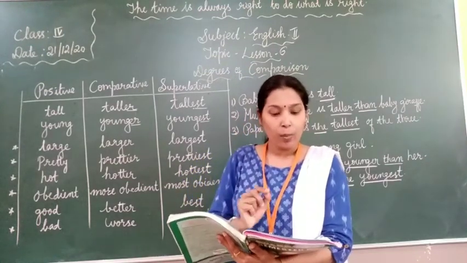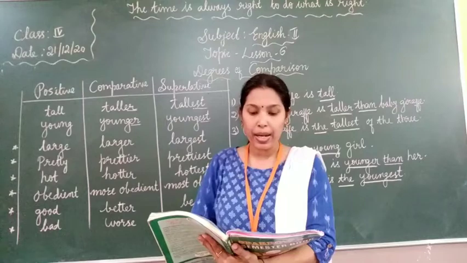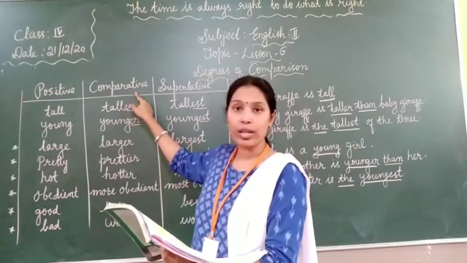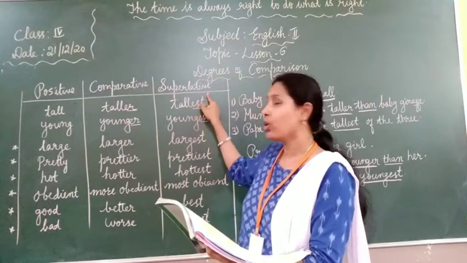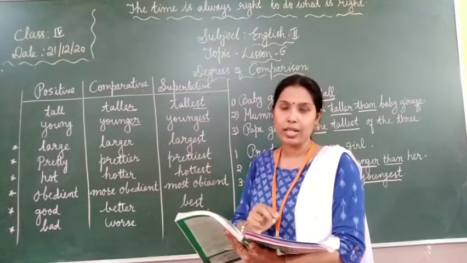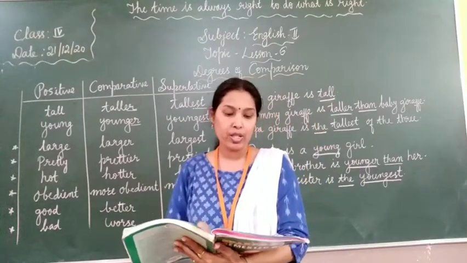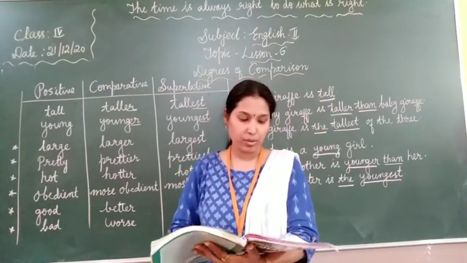Okay. So most adjectives form their comparative degrees by adding ER. Okay. ER for comparative and EST for superlative. Okay. Most adjectives form their comparative degrees by adding ER and their superlatives by adding EST to the positive. Okay.